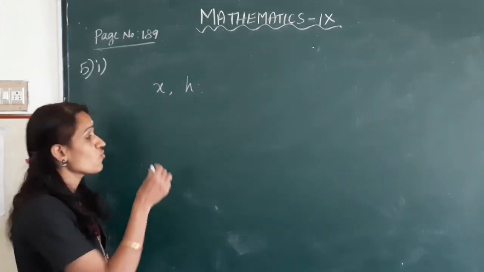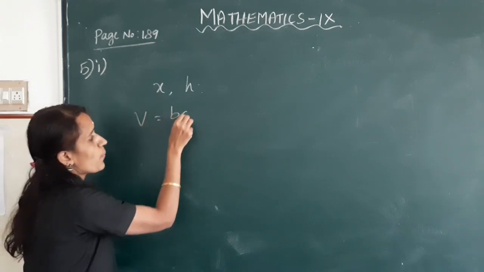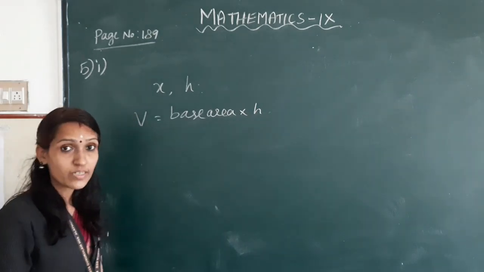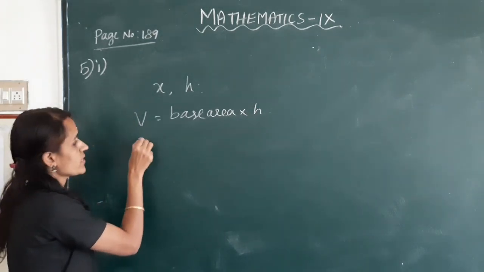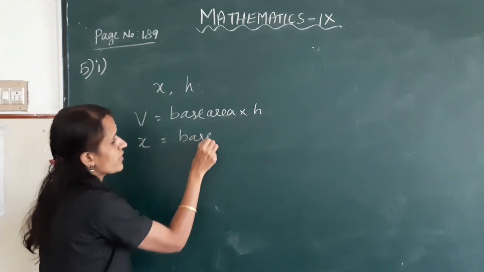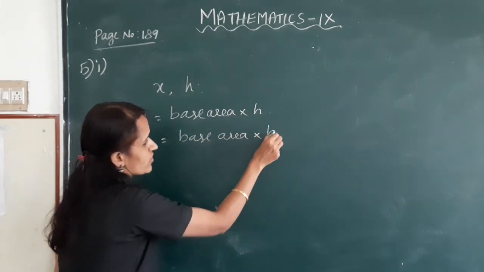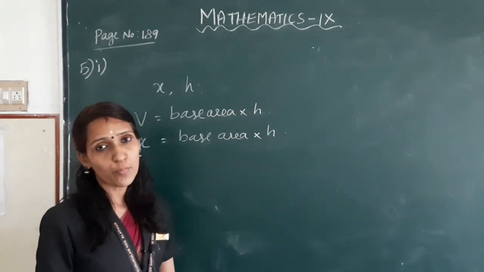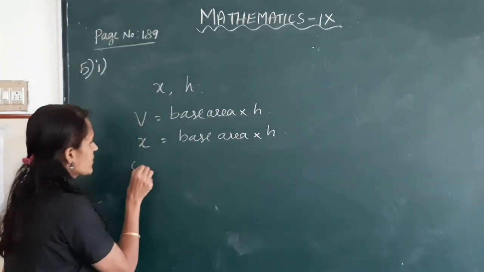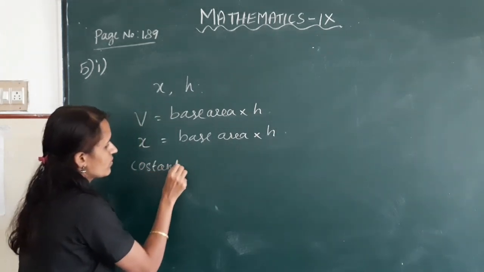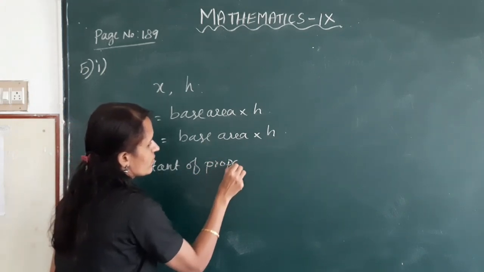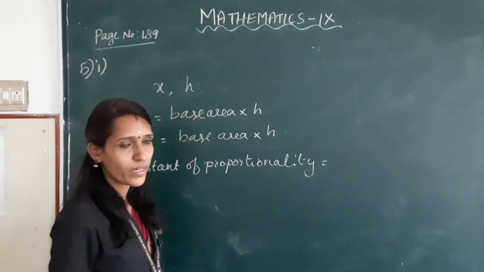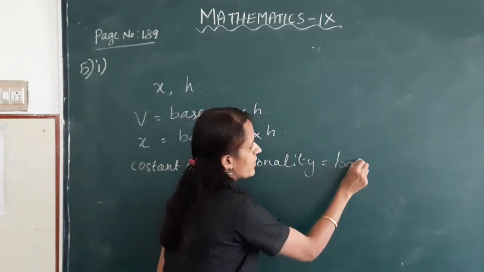Okay, so volume of the water tank is equal to base area into height, right? So here rate of water flow be x, that is x is equal to base area into height, right? So here this change is a direct proportion. So constant of proportionality is equal to what? Base area.